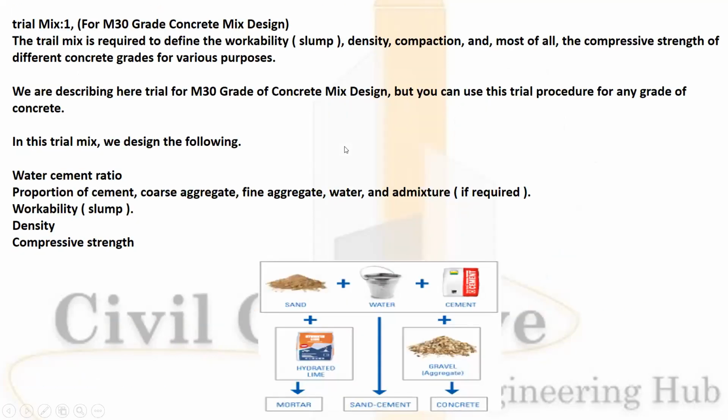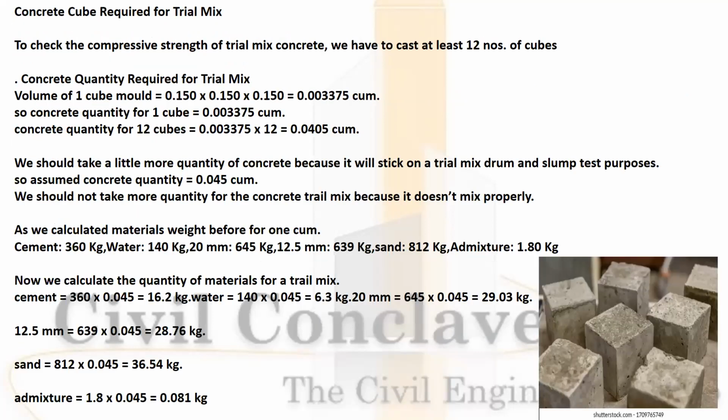Trial mix. Let us do a trial mix for a concrete mix design M30. In this design, we design the following: water cement ratio, proportion of the cement, aggregates, admixture, workability, density, and compressive strength.